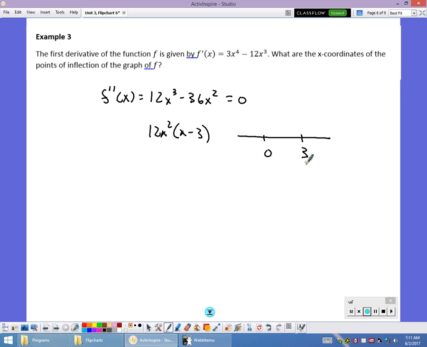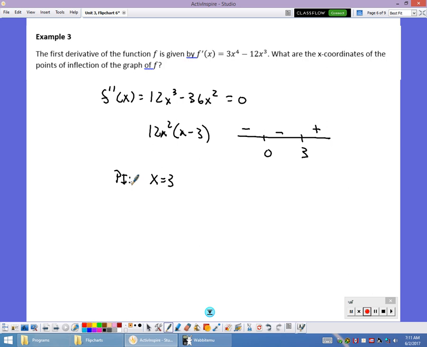Now, when I plug into my second derivative with my test values, I can forget about this 12x squared because it's squared, it's always going to be positive. So if I plug in negative 1, I can just plug it in right here, and that's negative. If I plug in positive 1, it's still negative. And if I plug in 4, I finally get a positive. Now, the only change in concavity occurs at 3. So even though 0 is a possible point of inflection, it's not a point of inflection because there's no change in concavity. So only at x equals 3 is there a change in concavity. So that is my only point of inflection.